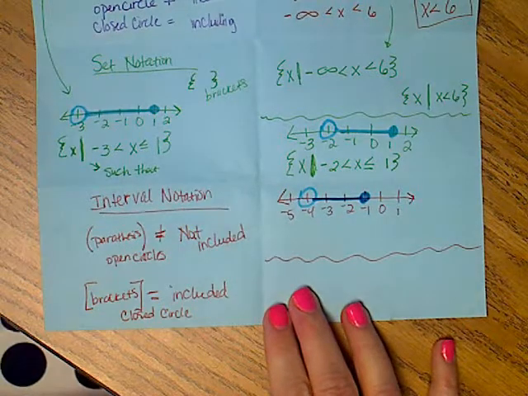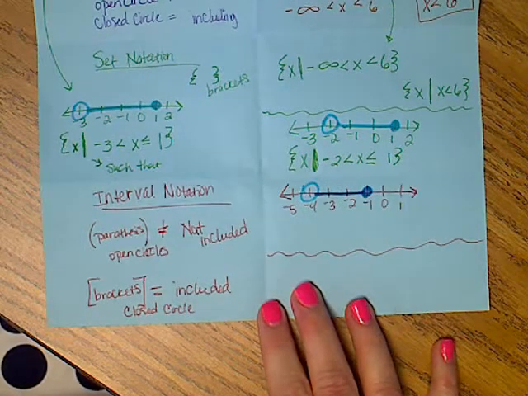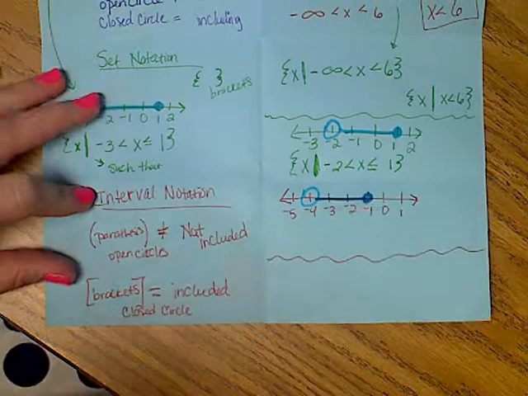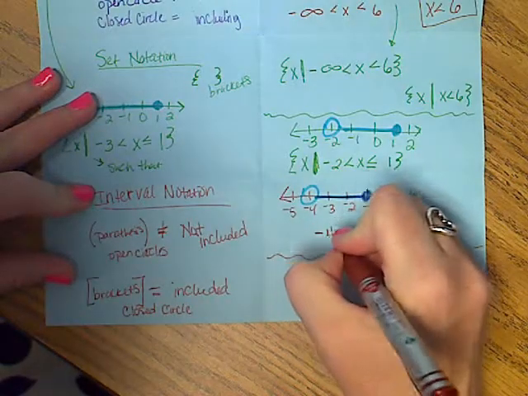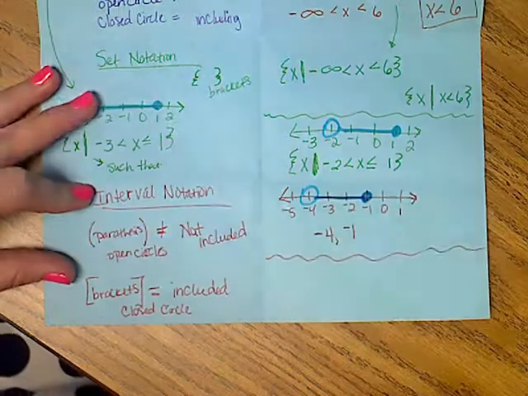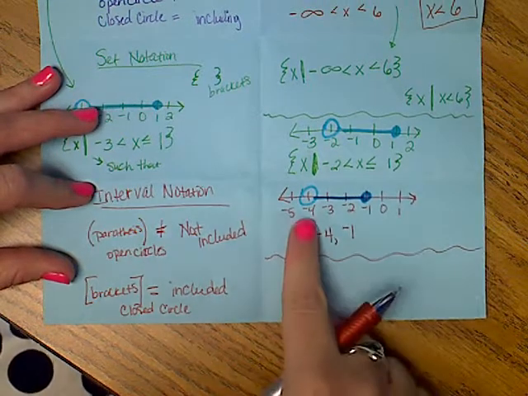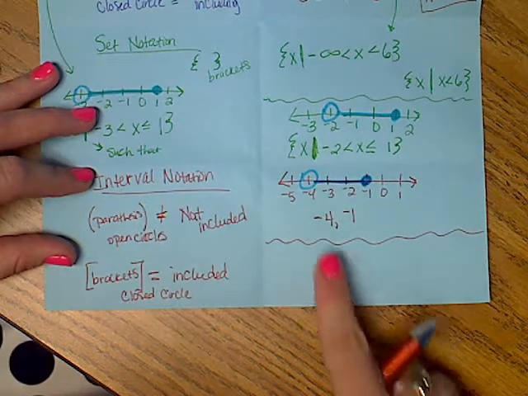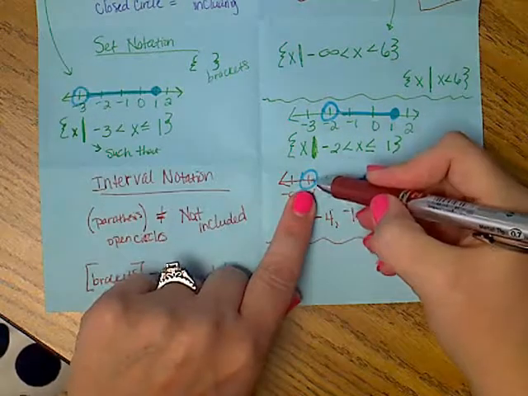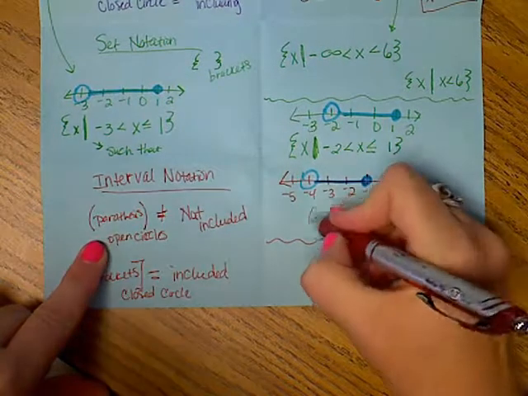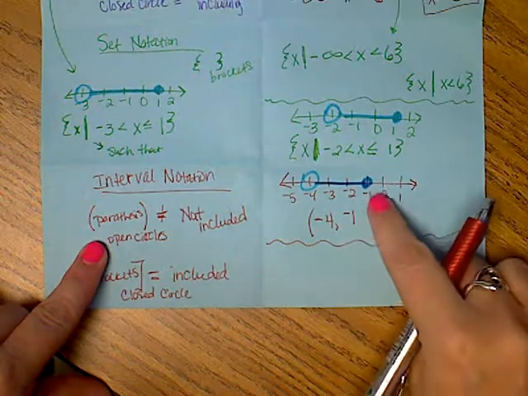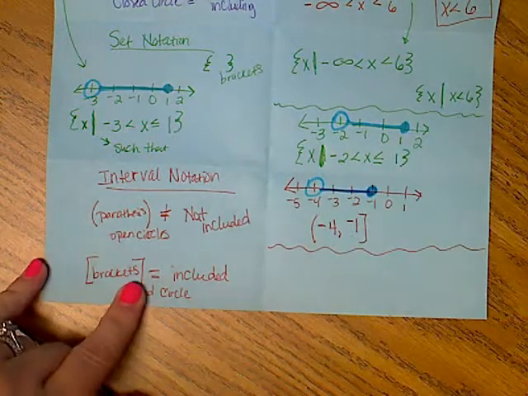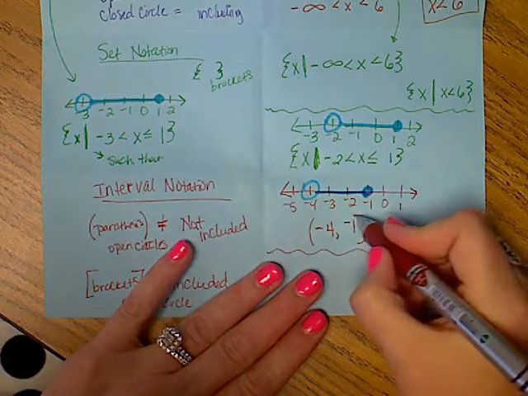Now, this is why students like this better. The way that you're going to write interval notation is going to look just like an ordered pair in math. So you're going to write -4 on the left, comma, -1 on the right. Literally, that's what you're going to write. The first number on the left, comma, last number on the right. Then you're going to decide, am I open or closed circle? I'm open at -4. Open circle gets a parenthesis. I'm closed circle for -1. Closed circle means bracket. So what I like to say is I'm giving this number a hug.